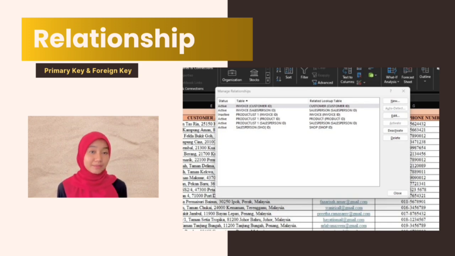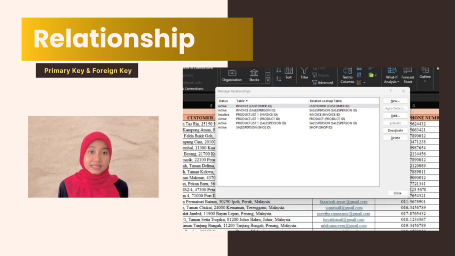The relationship between entities for the customer and invoice, invoice and product list, product and product list, and salesperson and product list is one-to-many. The relationship between entities for the invoice and salesperson and shop is many-to-one. For the customer table, there is only a primary key, which is the customer ID.